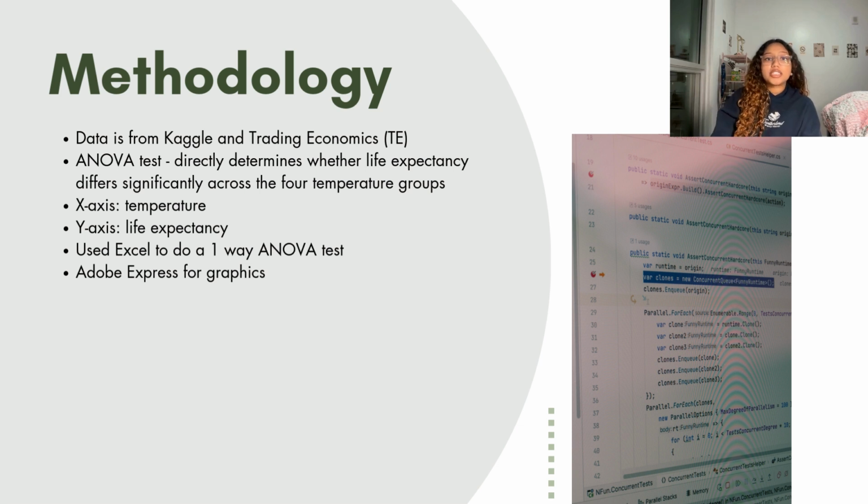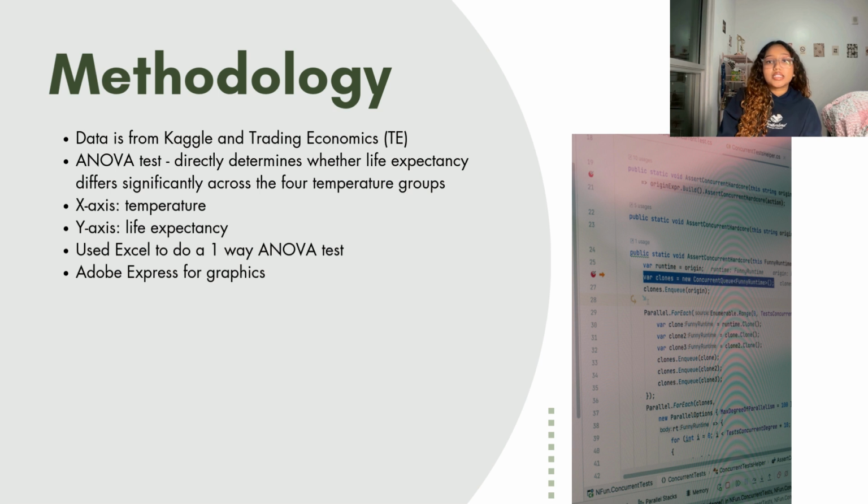For my methodology, I started by collecting data from both Kaggle and Trading Economics. Kaggle provided the life expectancy values per country, and Trading Economics provided the average temperatures for each country. After I divided the countries into 4 climate groups, I needed to figure out the best statistical method to compare all 4 groups at once. To do that, I used a one-way ANOVA test.